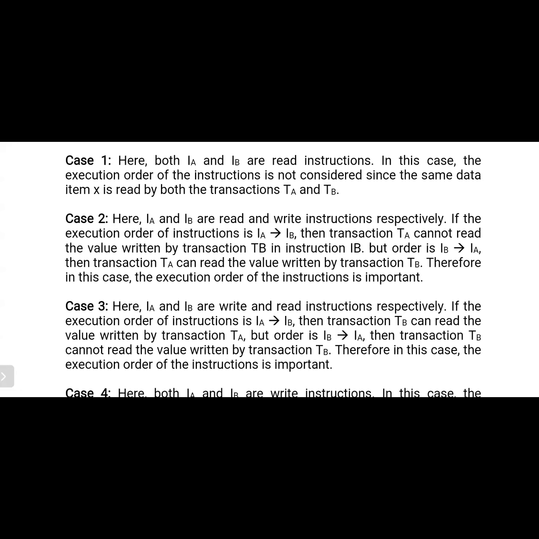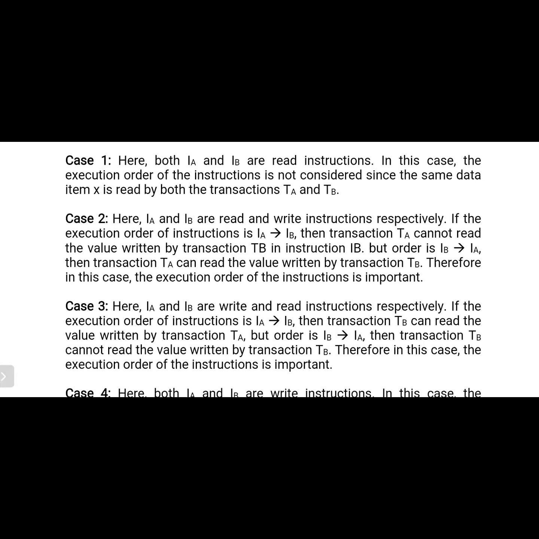If the execution order of the instructions is IA to IB, then transaction TA cannot read the value written by transaction TB's instruction IB. For example, the operation of IA is read and the operation of IB is write. IA is executed by TA and IB is executed by TB. But this is not performed, because these are executed in parallel. So TA cannot read the value written by transaction TB in the instruction IB. The same data item is read by one transaction and written by another transaction, so that is the problem.